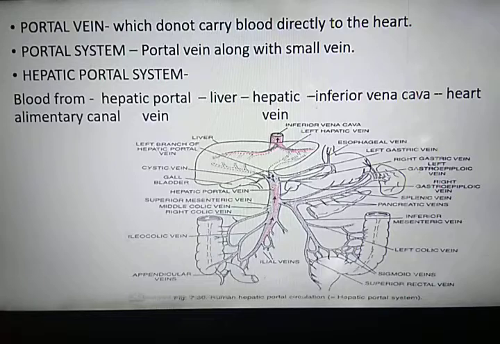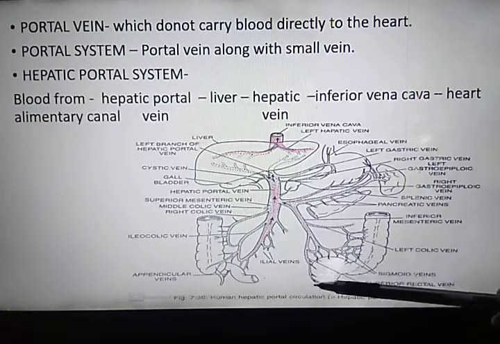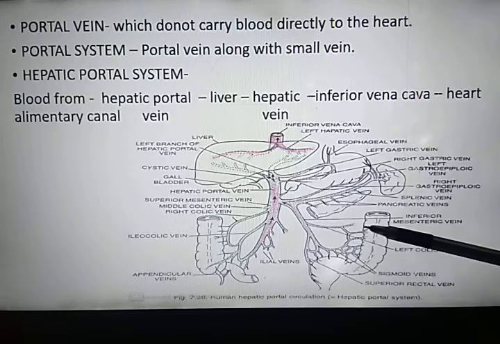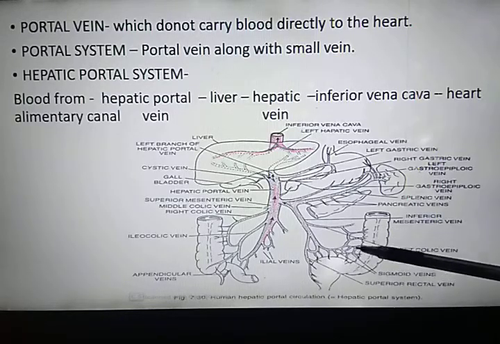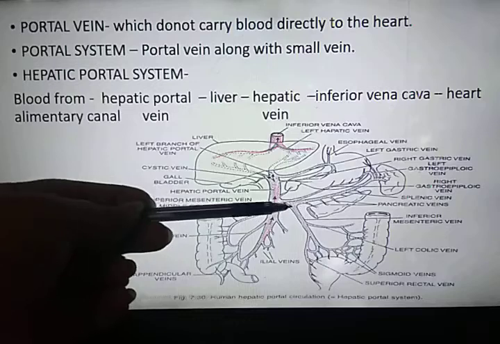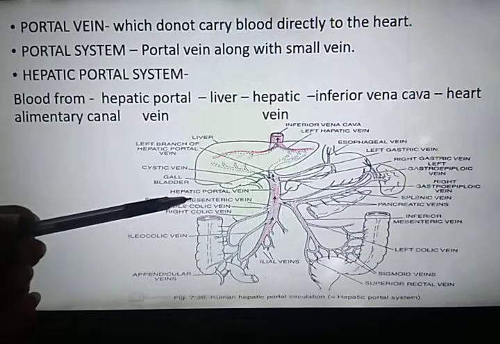Number of small veins collect deoxygenated blood from each and every part of the alimentary canal, and these veins combine to form a large vein known as hepatic portal vein.